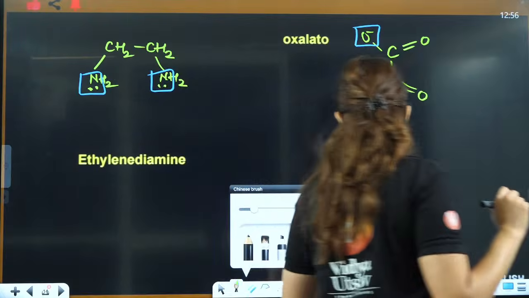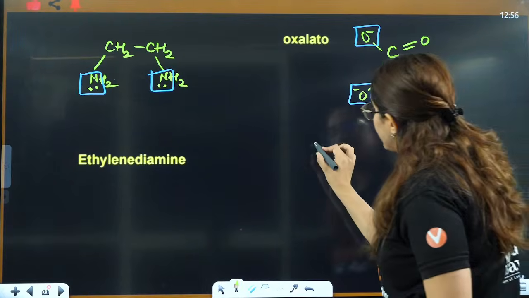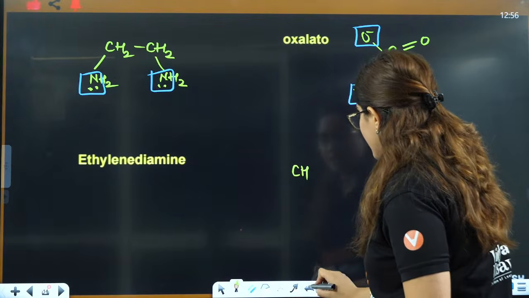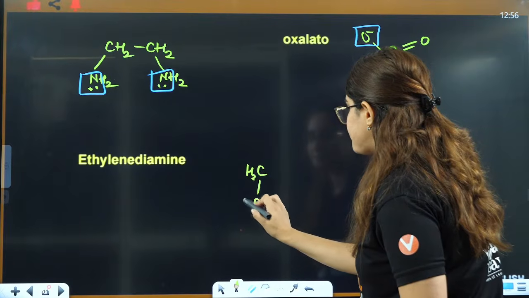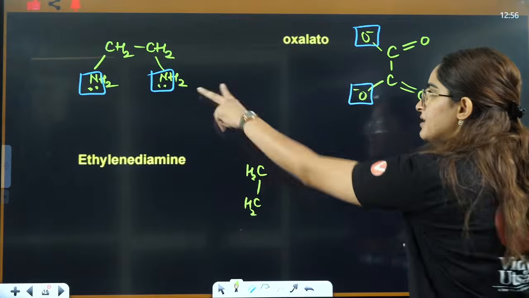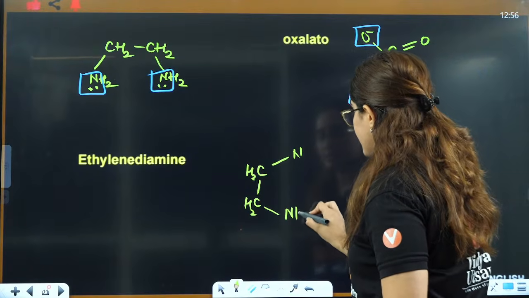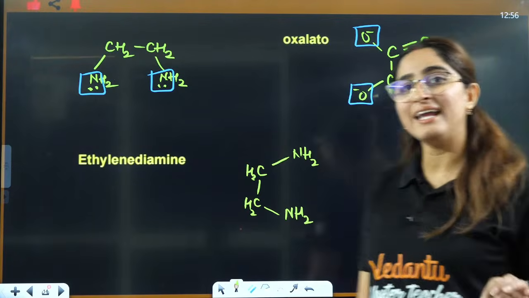Now see what is EDTA. It is called ethylene. Firstly draw ethylene. Ethylene is CH2, so I'll just draw it here. Then diamine, just like this, draw diamine. You have drawn ethylene diamine, that is ED.